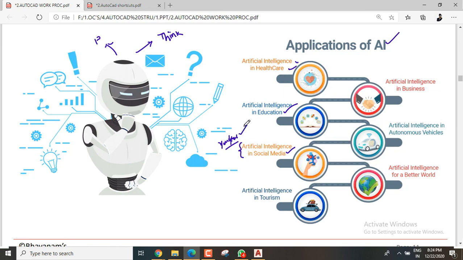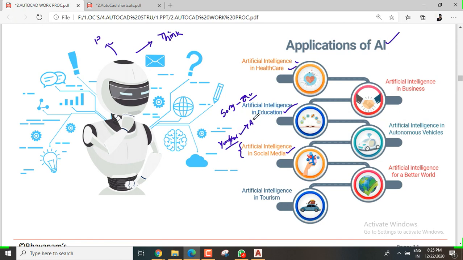Whenever you open YouTube, let me show you. If you just type Telugu songs in YouTube, then another time you don't need to type anything, and those songs will be shown in front of you after some time.